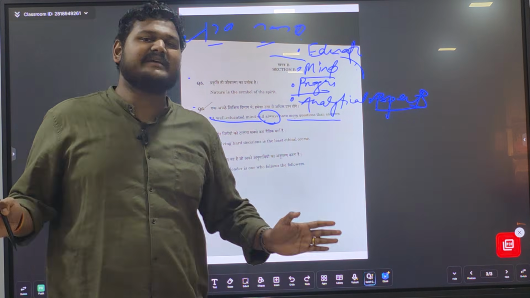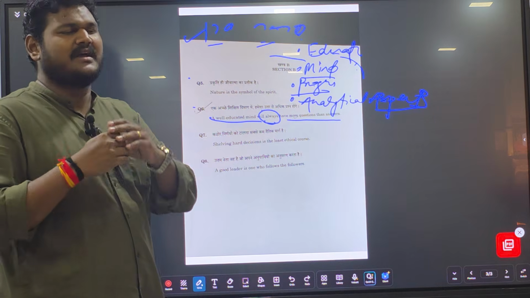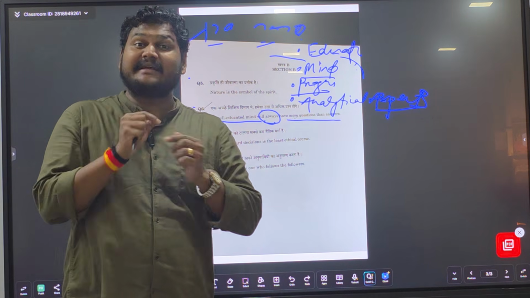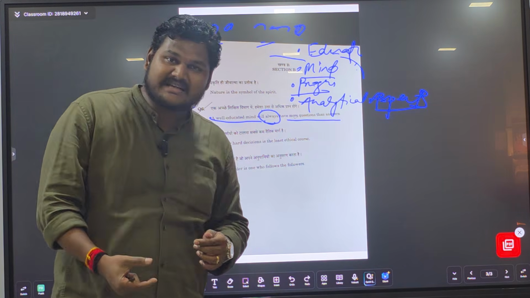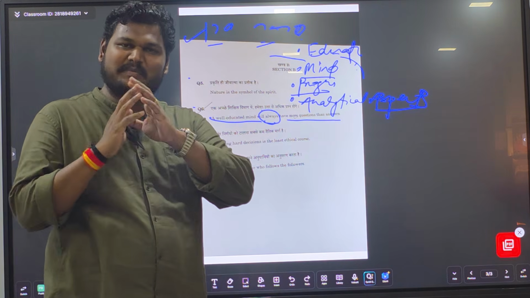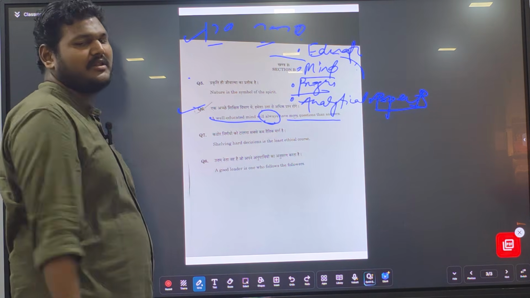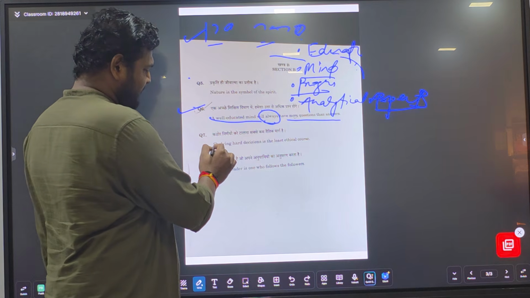Make sure you are writing the essays very properly, very linearly. We will be discussing how to write essays, what planning and plotting you have to do, what connecting words you have to identify, how to maintain the flow, how to include examples, how to include quotes and all those parts. We will be discussing that at length in upcoming sessions, but right now we are just discussing this one particular topic. Okay, so next essay.